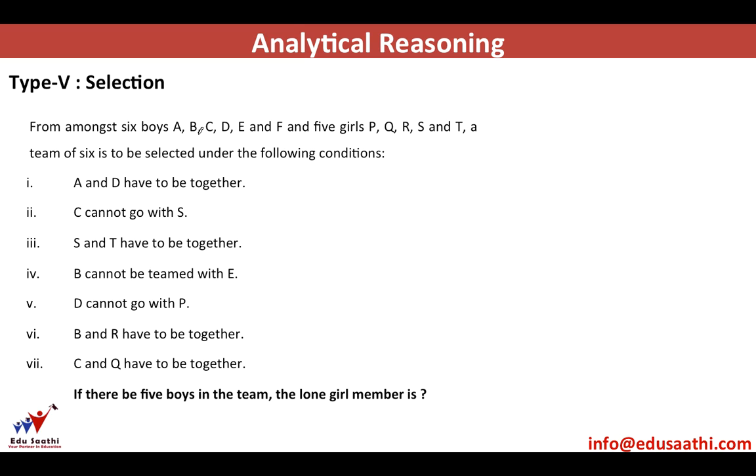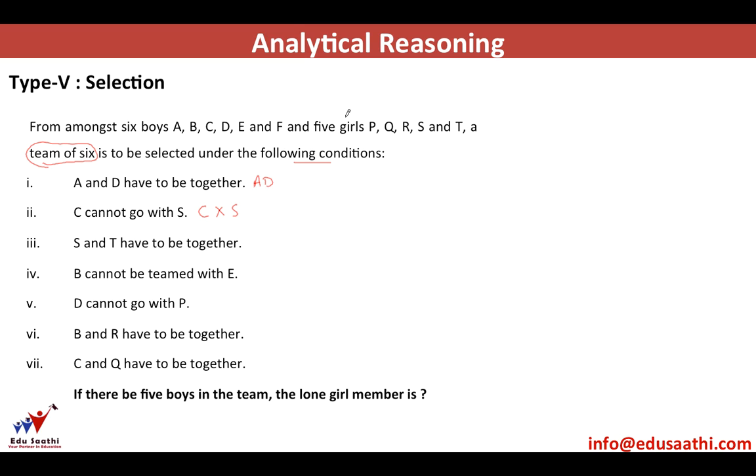So over here we have 6 boys who are named A, B, C, D, E, F, and 5 girls P, Q, R, S, T, and we need to select a team of 6 under the following conditions. So conditions are A and D have to be together. These 2 boys will always be together. C cannot go with S.